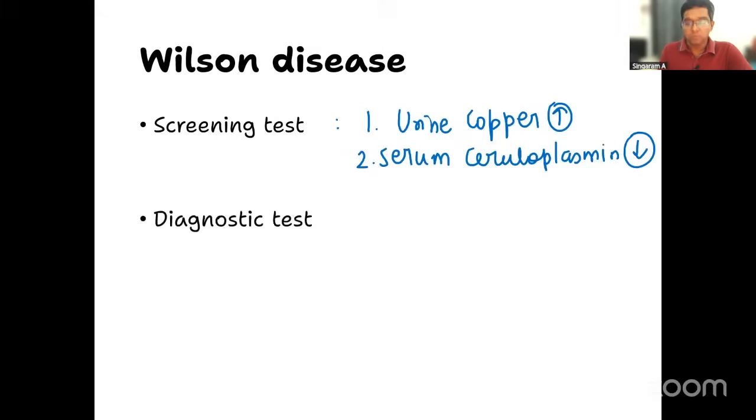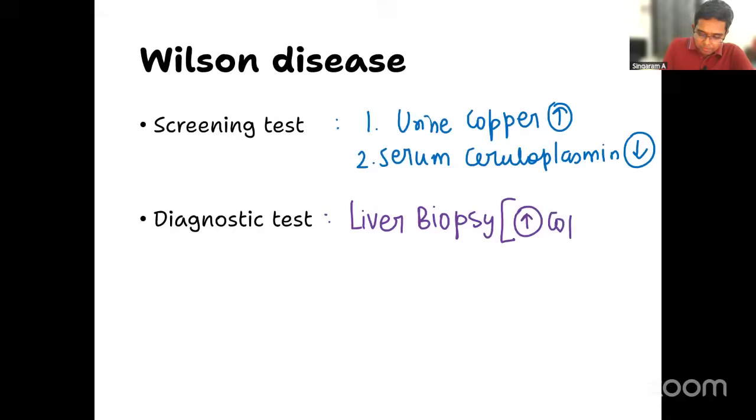If the question is what is the gold standard or diagnostic test, what will be your answer? It is nothing but liver biopsy. In liver biopsy, you have to look for an increased amount of copper deposition. That is the diagnostic test in Wilson disease. So please keep that in mind.